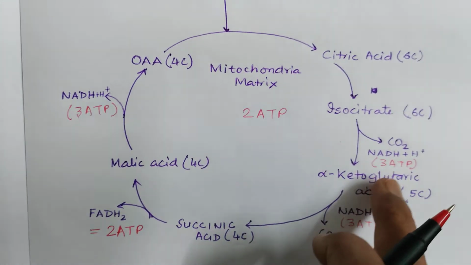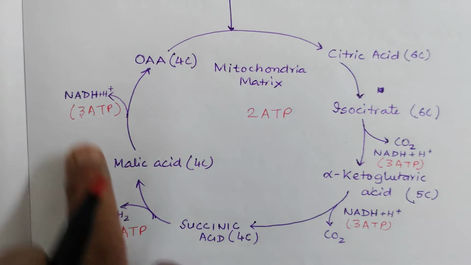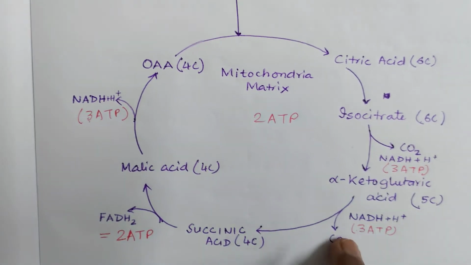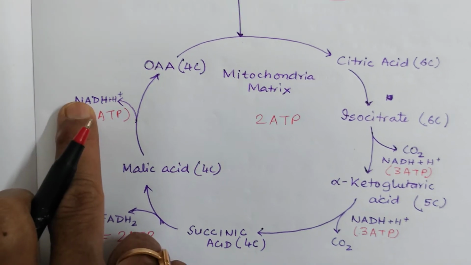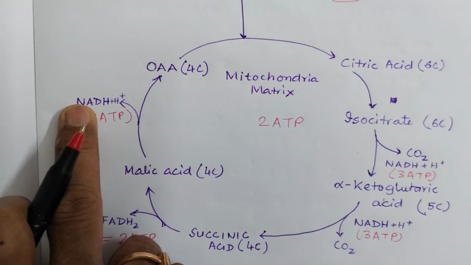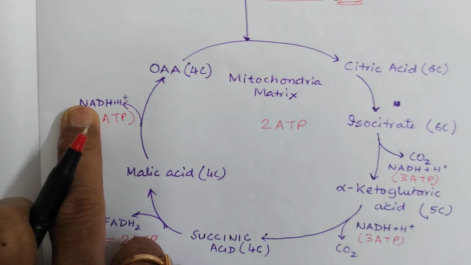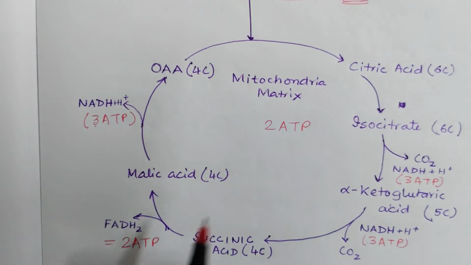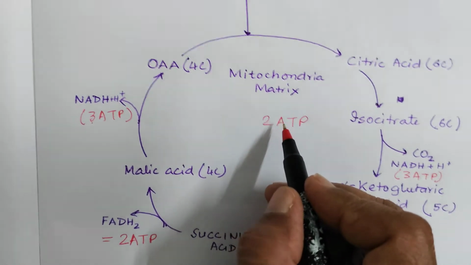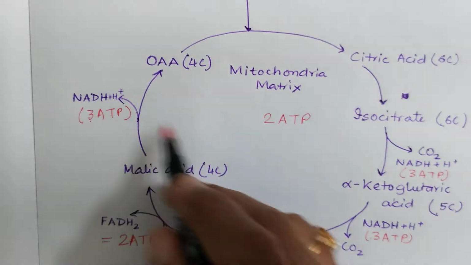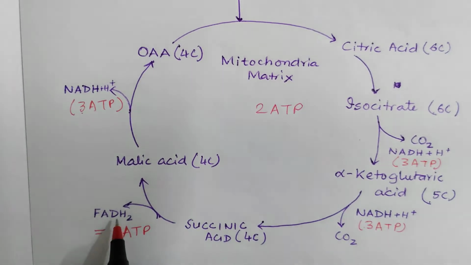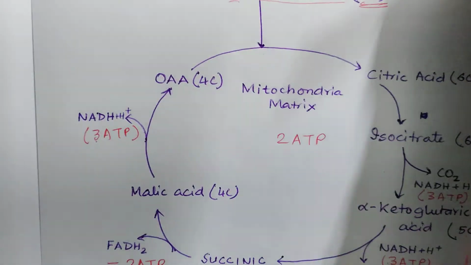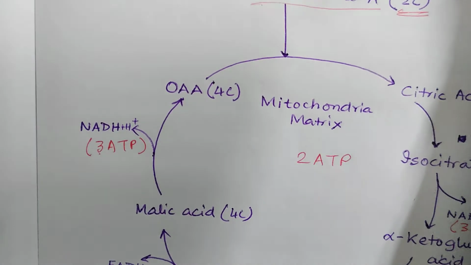So here 3 plus 3 plus 2 plus 3 is 11, and 11 twos are 22. That means 2 ATPs in total, and 2 FADH2, one from here, another from the other cycle.